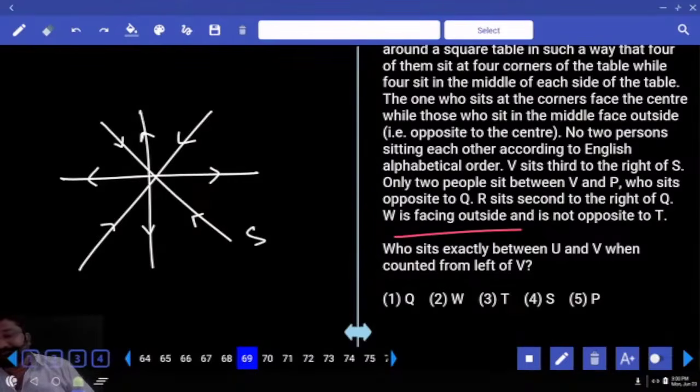V sits third to the right of S, two people between P and V.